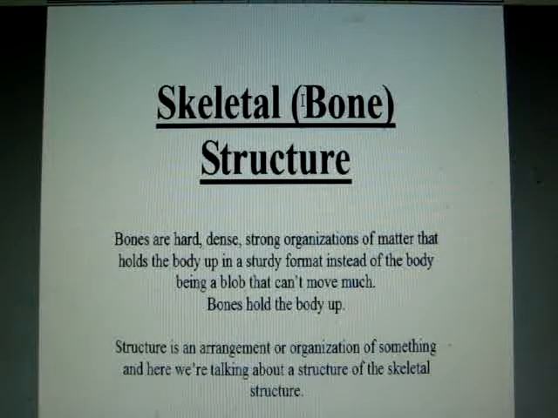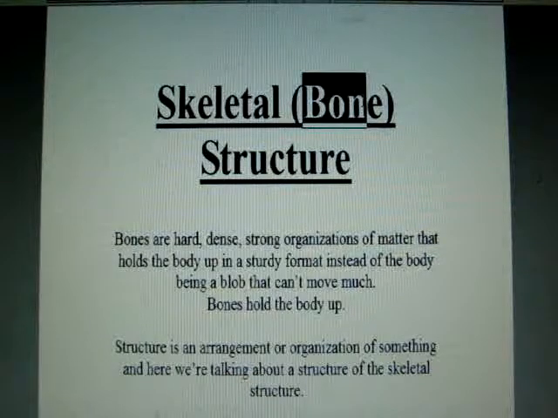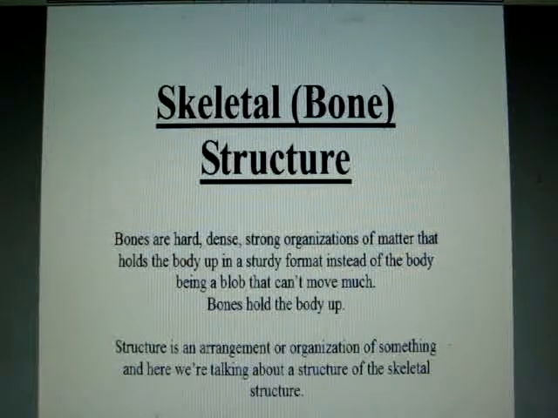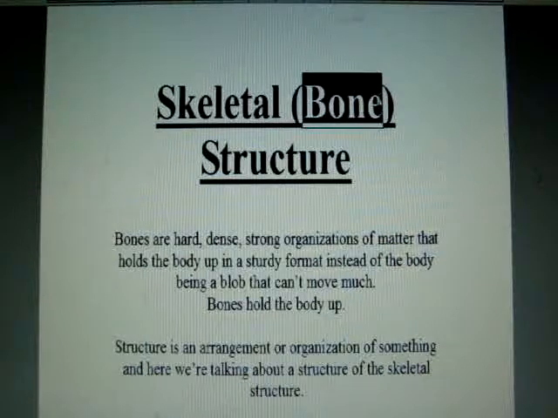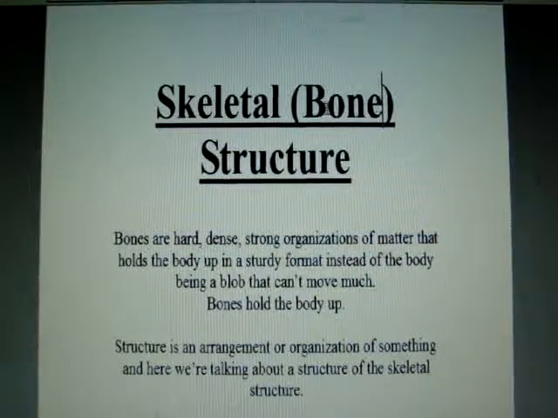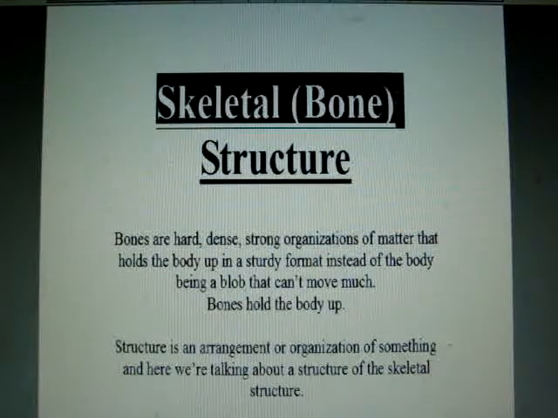The skeletal system or structure is made of b, o, n, e. It's the bone structure. Bone. See, if we add s, that'd be bones, meaning more than one bone. But the whole bone structure as a whole is singular, not plural. Plural would be with the s. Singular is without the s. So the skeletal, or another name for it, is a bone.